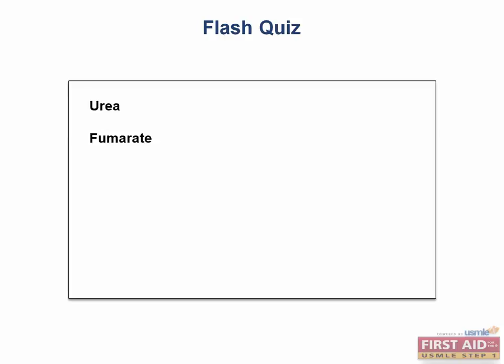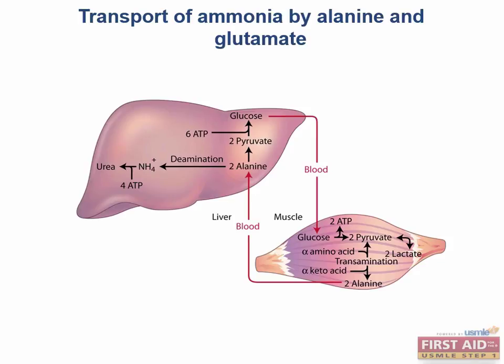Now that we've figured out how to get rid of ammonia, let's quickly find out how we get the ammonia produced from the body to the liver cytoplasm. As I mentioned before, ammonia is toxic and must be converted to urea so that it can be excreted in the urine. However, the urea cycle only occurs in the liver, which means that ammonia that gets created by the periphery must be transported to the liver first to be able to get rid of it from the body. Now, how does the toxic ammonia get from the body to the liver? This transport occurs in the form of alanine, which is shown here.